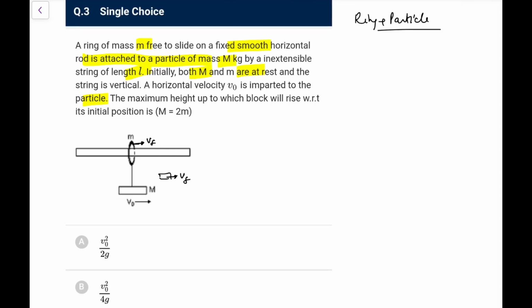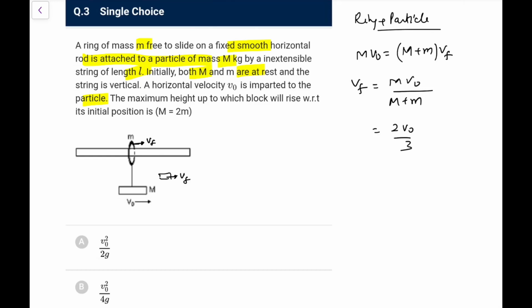At that instant it would have moved forward also, and we can directly go from momentum conservation: m v naught would be equal to m plus M into v final at that point. So that v final would be m v naught upon m plus M, and if M is 2m, this becomes 2 v naught by 3. So the final velocity is 2/3.